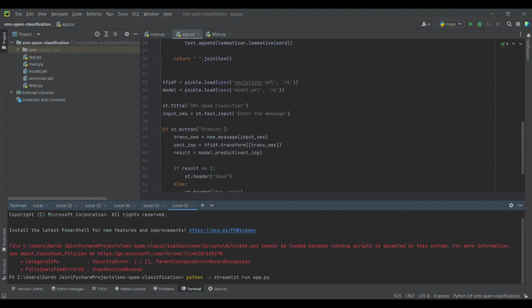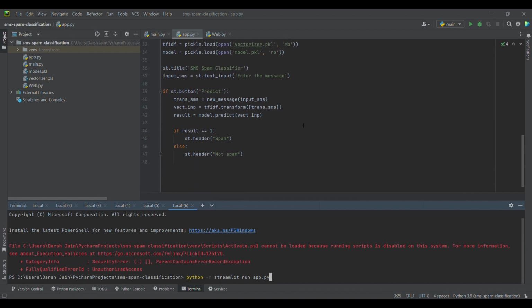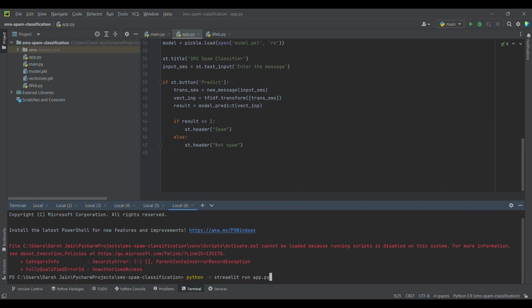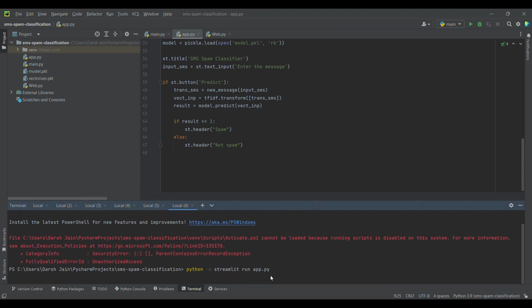Here we're just opening the files which we have downloaded, and then we are titling the app, and this function will return whether the given input is spam or ham. If the result is 1, it's going to print the output as spam, else it's going to print it as not spam. So here in the terminal, if we run this particular code, we are going to get the app directly on the browser.